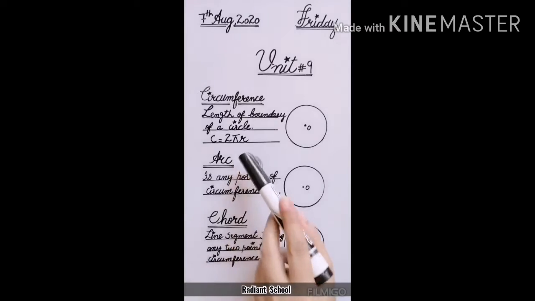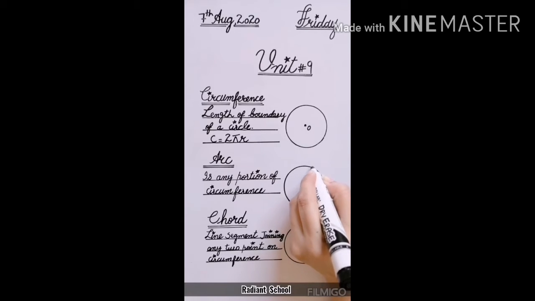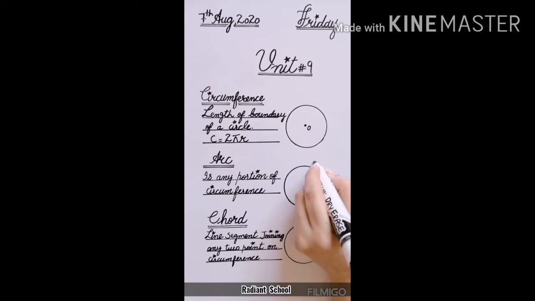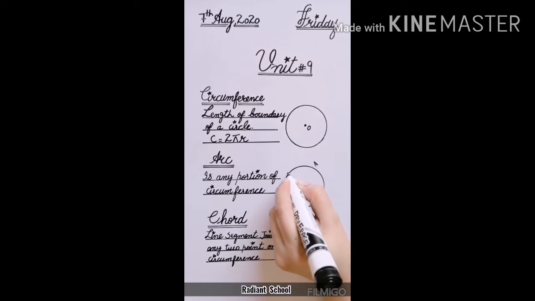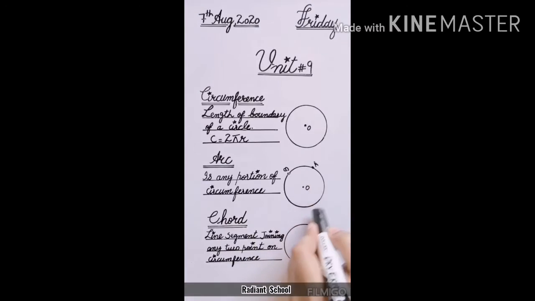Next thing is arc. Arc is any portion of a circumference. If I want to take any portion of this circle, for example, if I take the point A here and the point B here, then this portion on a circle from A to B is said to be an arc, or you can take this portion from this side as well.